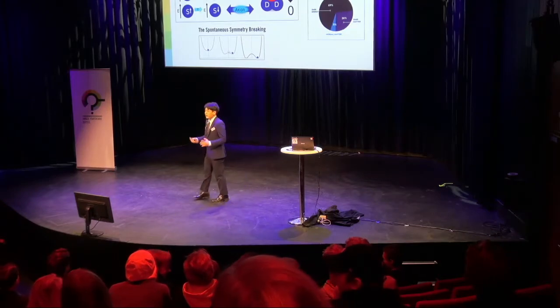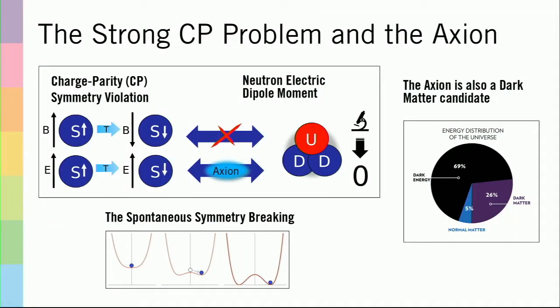So we have a strong CP problem in the modern theory of quantum physics called quantum chromodynamics. But the basics are quite simple. The modern theory, quantum chromodynamics, is made to violate some kind of symmetries in nature. It actually violates the charge parity symmetry, but this, in fact, means that it violates a time symmetry. So what does this mean?